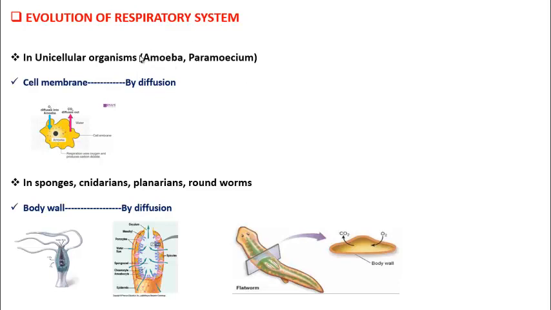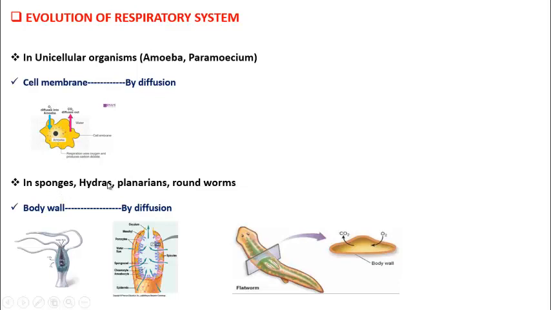So they have one cell in their body, very simple in structure. They have cell membrane, nucleus, cytoplasm. This is the structure of amoeba. For this one cell, there is little requirement of oxygen. So simply this cell membrane acts as the respiratory structure, and through this cell membrane oxygen comes in, carbon dioxide goes out. So it is the cell membrane that is acting as the respiratory structure, and the process is diffusion.